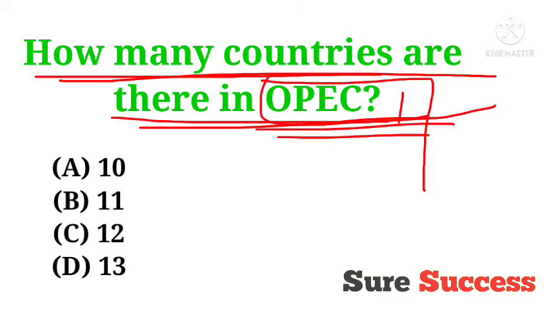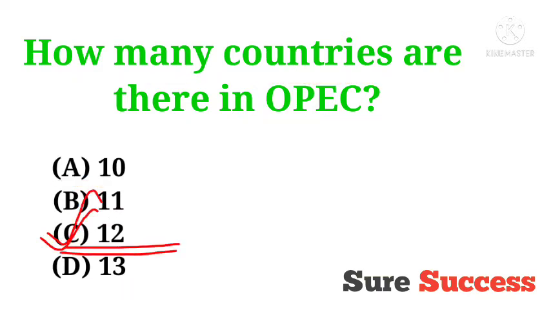It is the short form of Organization of the Petroleum Exporting Countries. Now how many countries come under this OPEC? Options are 10, 11, 12, 13, and the correct answer is 12. 12 countries are under OPEC, Organization of Petroleum Exporting Countries.